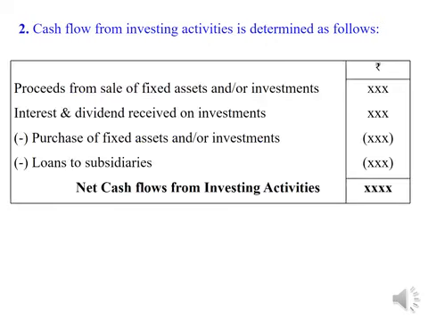Cash flows from investing activities are determined as follows. Proceeds from sale of fixed assets or sale of investments will be taken as a positive figure. Interest and dividends received on such investments will be taken as a positive figure, inflow. Then from these amounts, amounts spent on purchase of fixed assets or purchase of investments will have to be deducted as negative figures. Loans to subsidiaries provided have to be taken as outflow of cash to find out net cash flows from investing activities.